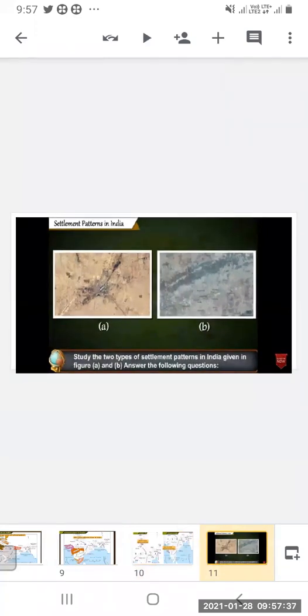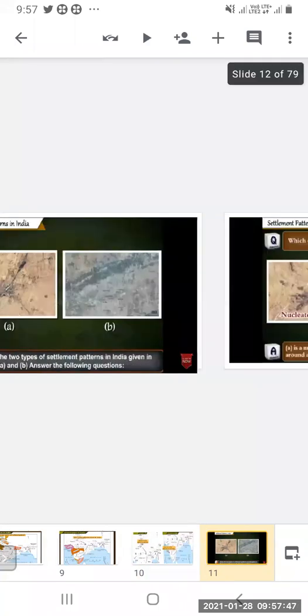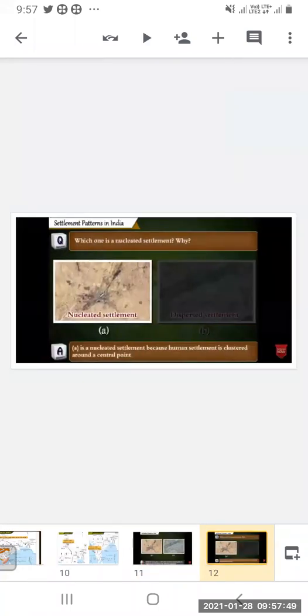Now, settlement patterns in India. Looking at figures A and B, study the two types of settlement patterns in India given in figures A and B and answer the following questions. Now, we will see the questions one by one. Which one is a nucleated settlement? Why? The first one, A, is the nucleated settlement.